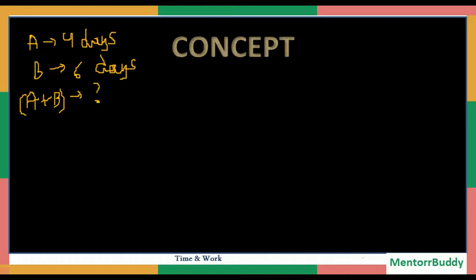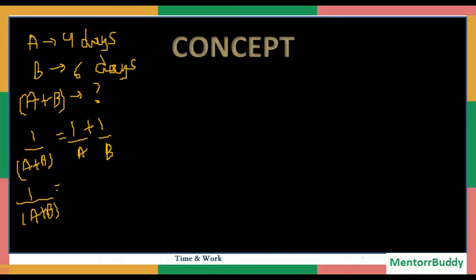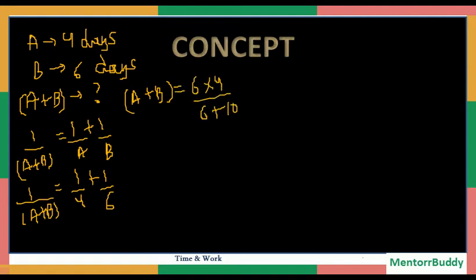There's one basic approach which we apply in order to solve this question, that is 1 upon A plus B's time is equal to 1 upon A plus 1 upon B. So 1 upon A is 1 by 4 plus 1 by 6. Solving this, A plus B is equal to 6 into 4 upon 6 plus 4. That will be equal to 24 by 10, that will be equal to 2.4 days.